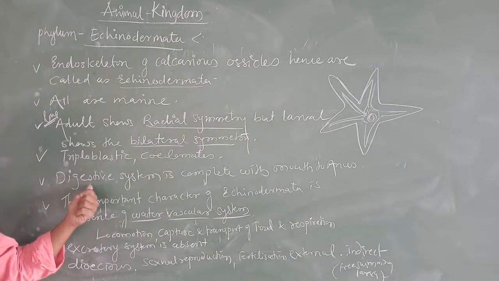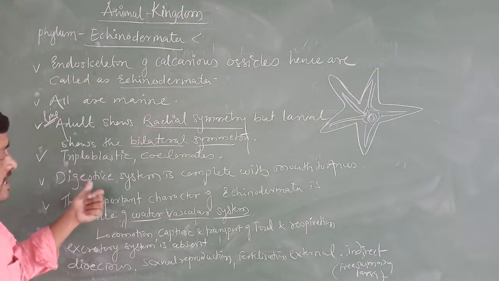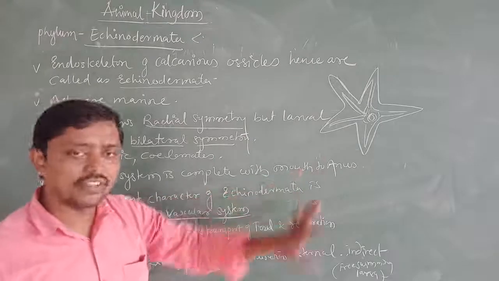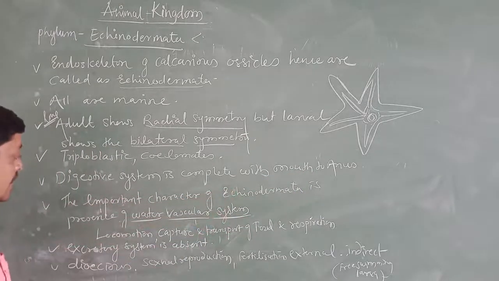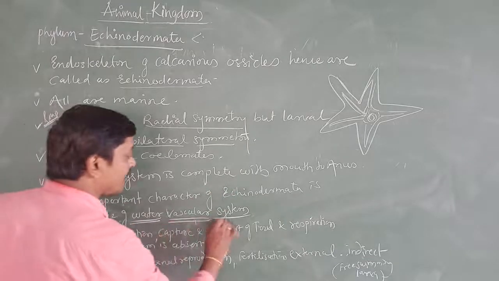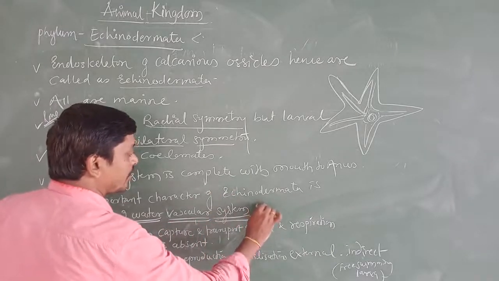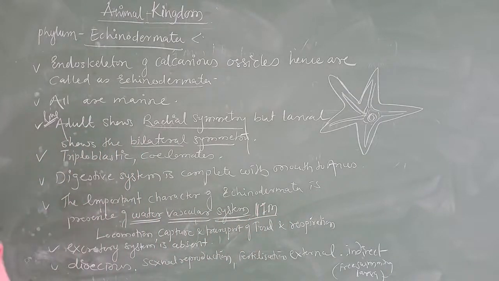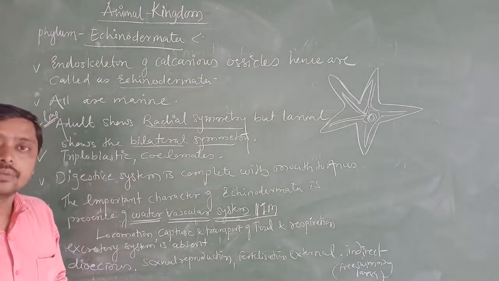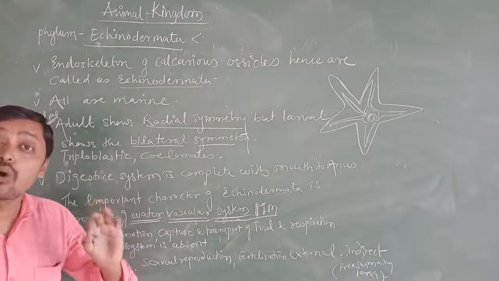Here the digestive system is complete, from the mouth to the anus. This is an important thing. Then the important character of echinoderms is the water vascular system. This is very important, a 1 mark question: water vascular system. In Porifera, what we studied was the water canal system.